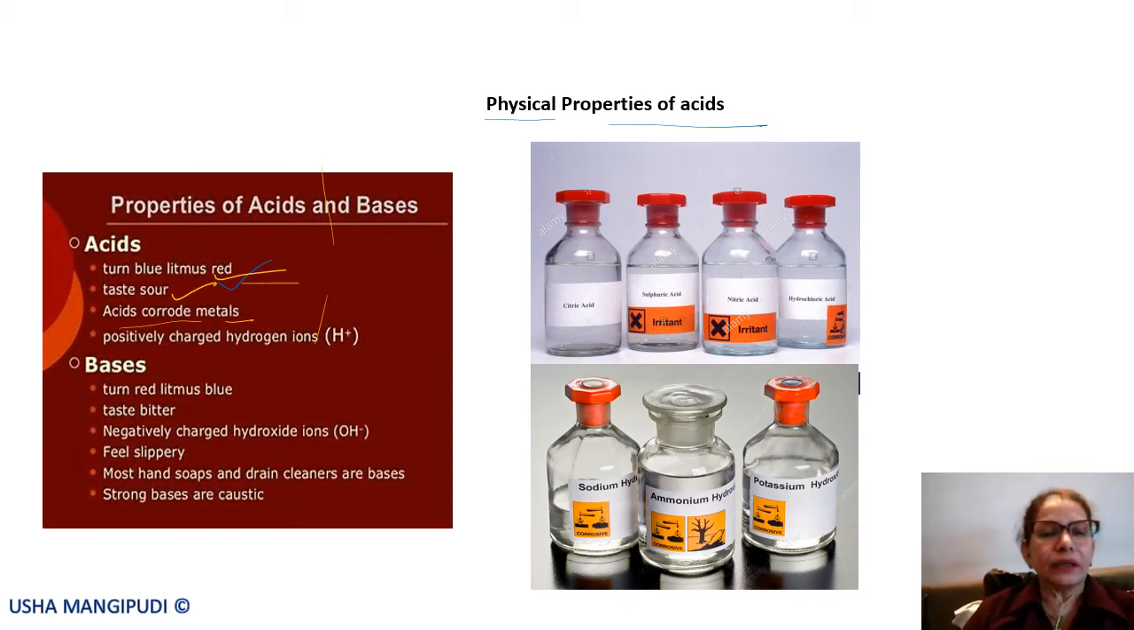Then positively charged hydrogen ions are present in the acids. So if we take HCl, you have H+ and Cl-. Okay. Then we come to bases.